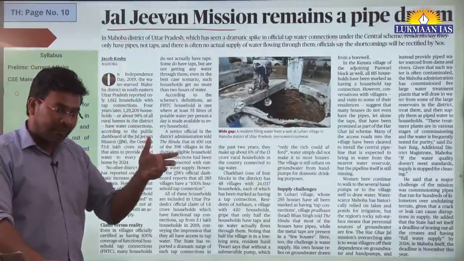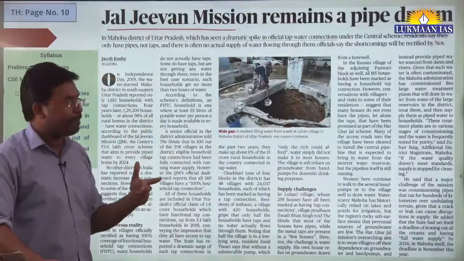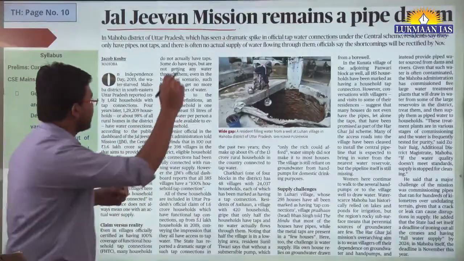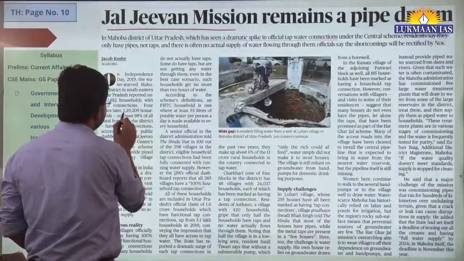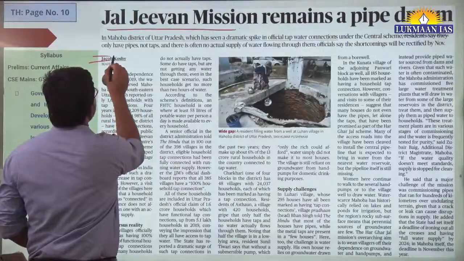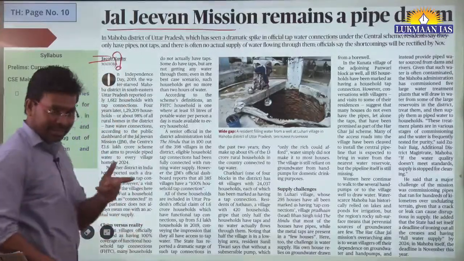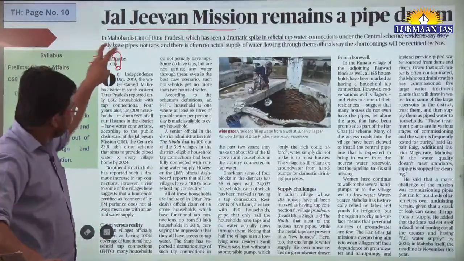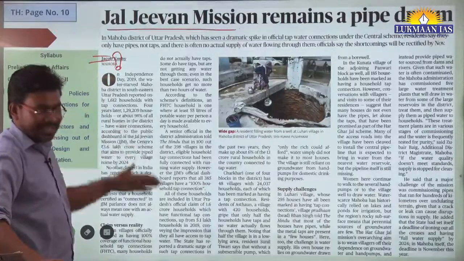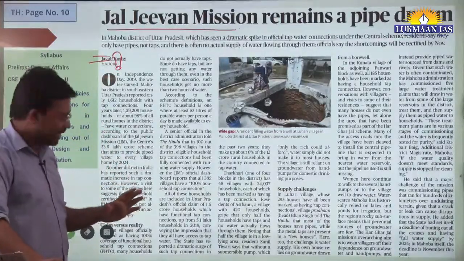Even in the households that have a pipe connection, there is no tap in the pipe, and where there is a tap, water is not coming.